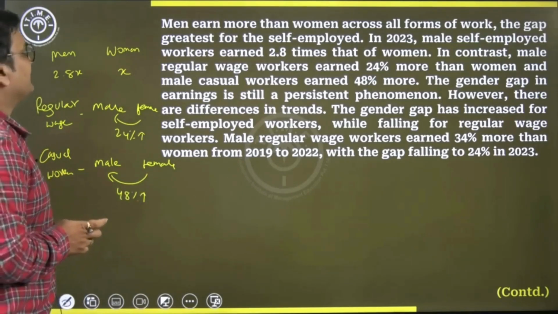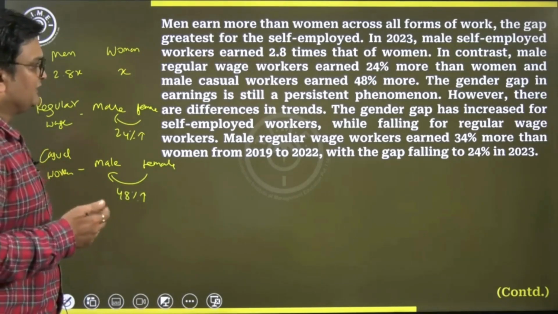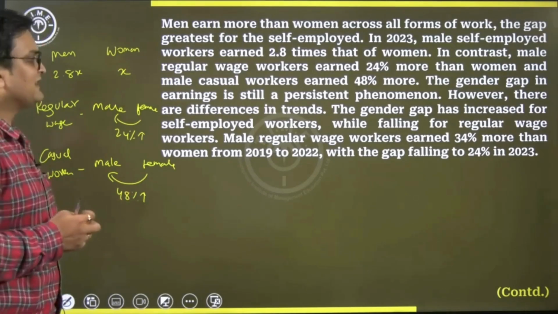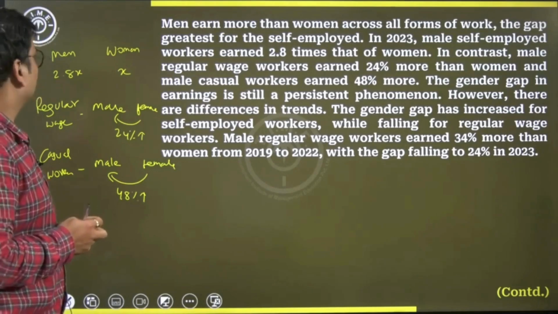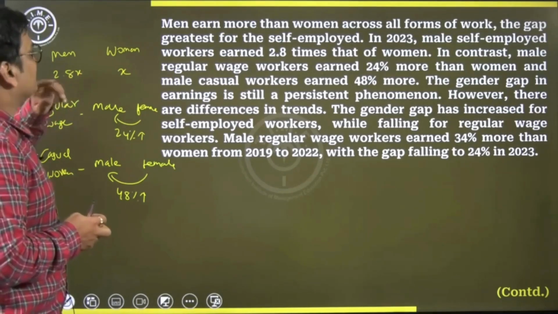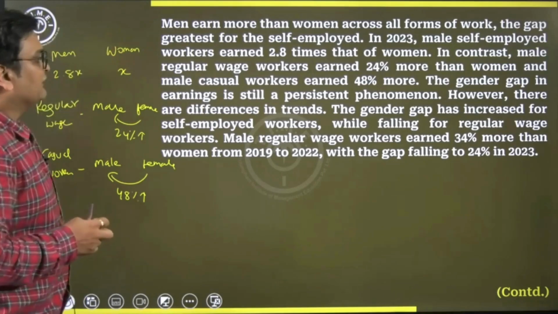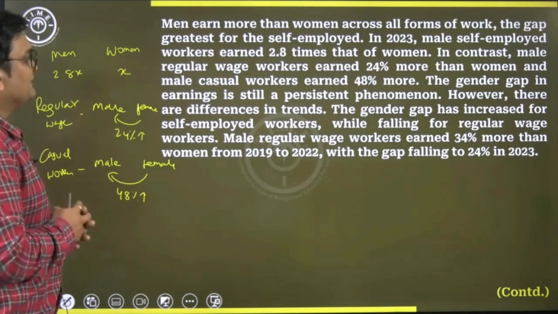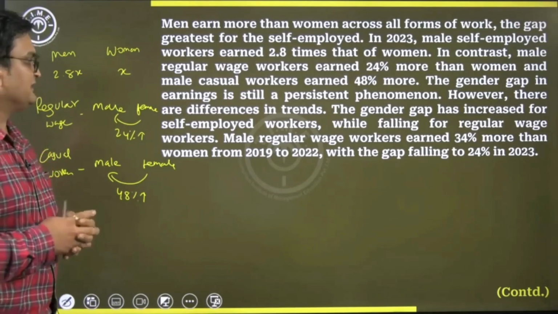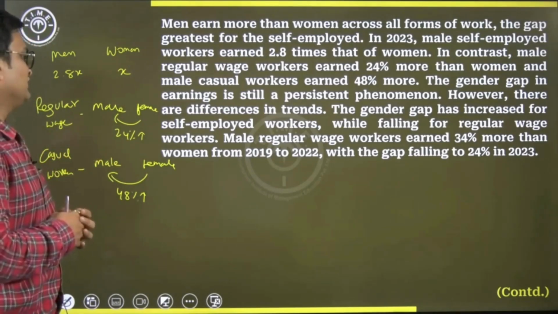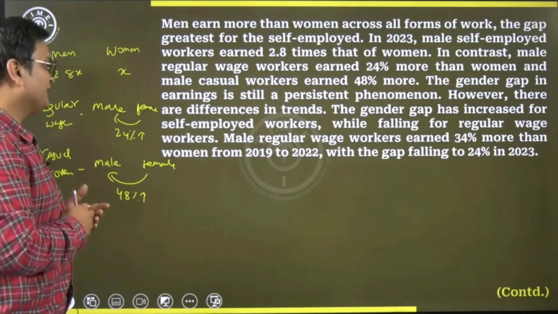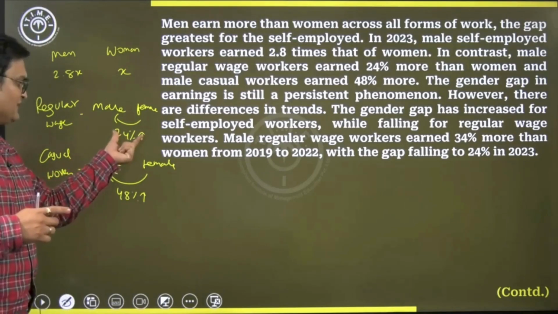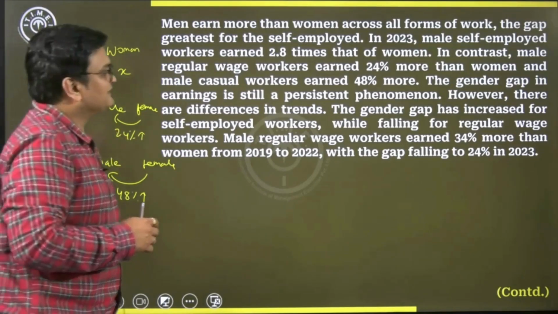The gender gap in earnings is still a persistent phenomenon. However, there are differences in trends. The gender gap has increased for self-employed workers, while falling for regular wage workers. Male regular wage workers earn 34% more than women from 2019 to 22, with the gap falling to 24% in 2023. So these numbers are for 2023.